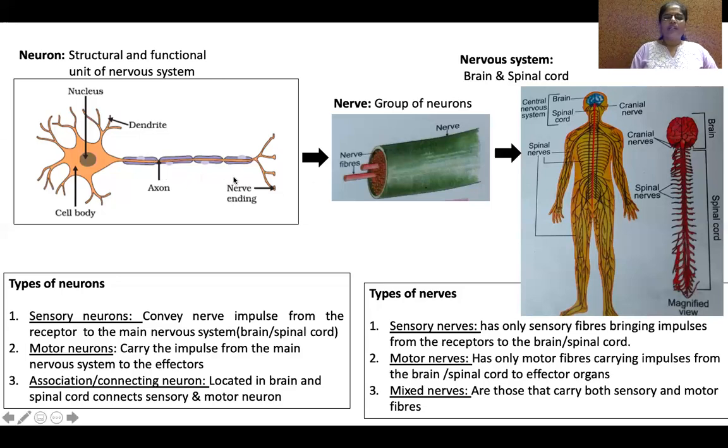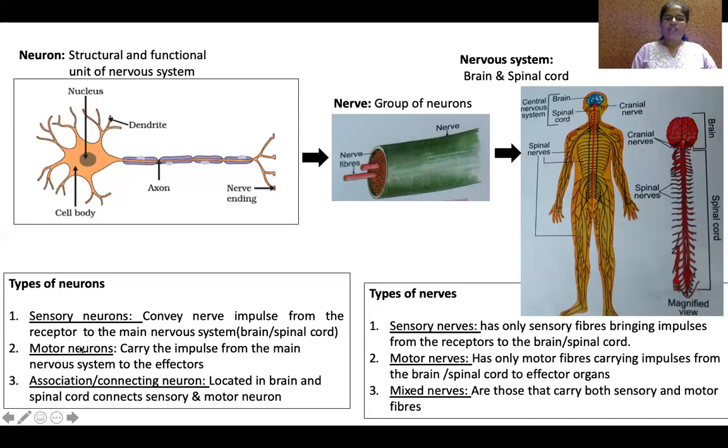Okay, this is a nerve ending, and based on this there are different types of neurons: sensory neuron, motor neuron, and association neuron. What is a sensory neuron? Sensory neurons convey nerve impulse from the receptors to the brain. So these are sensory neurons.